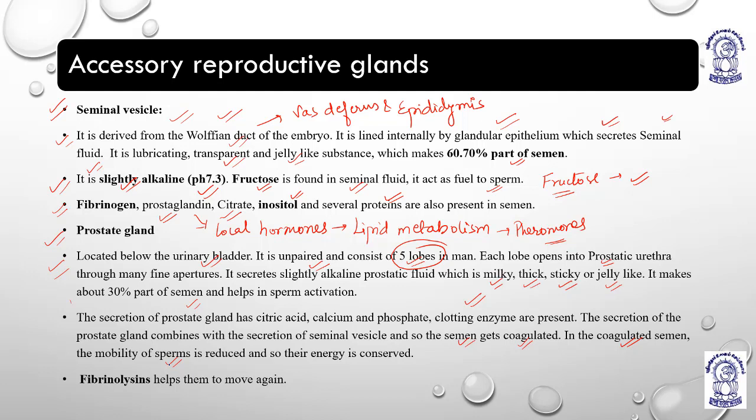So actually ejaculation is not done before that, only the energy of the sperms is consumed by the coagulation. The coagulation is basically happening when the seminal vesicle fluid and the prostatic fluid merge with each other. Now fibrinolysins, they are anticoagulating enzymes.